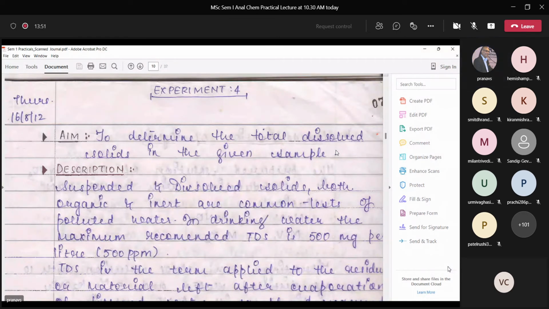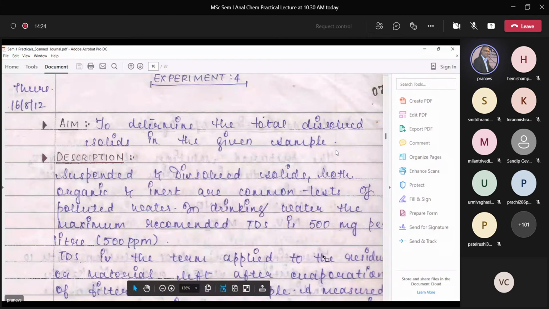solids. So I can ask you one MCQ here. What is the necessity to filter the sample to calculate total dissolved solids? You can have 4 options for that. The correct option would be to remove suspended solids, right? So this is what is, I think, written here, sir? Yes.